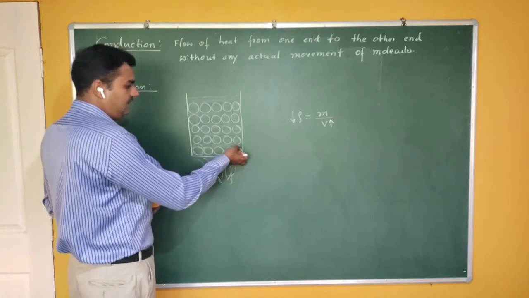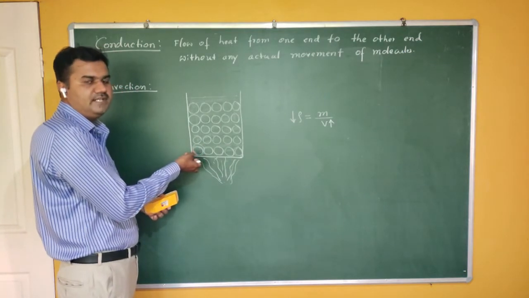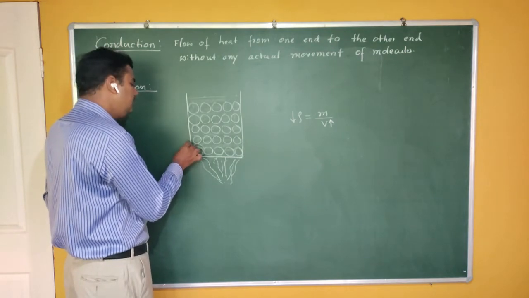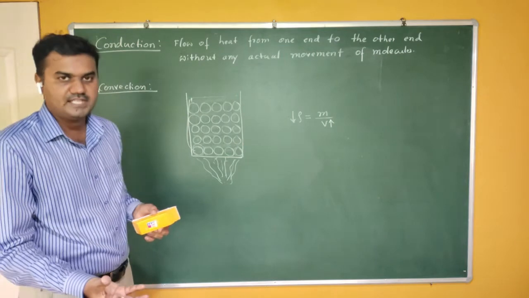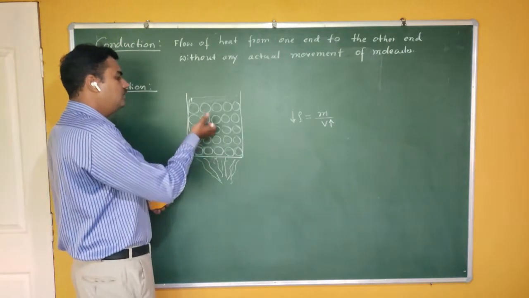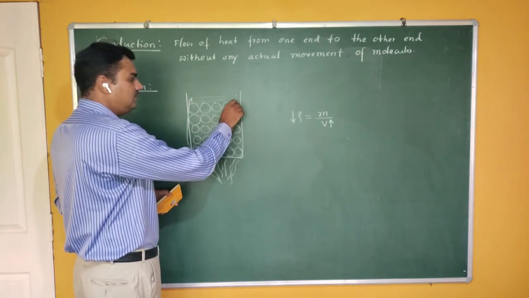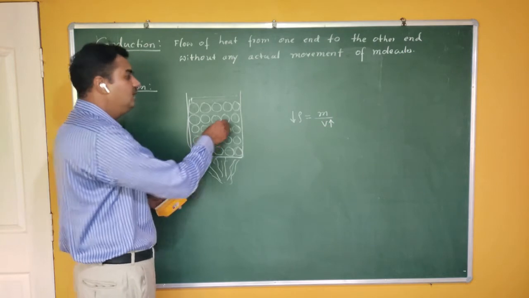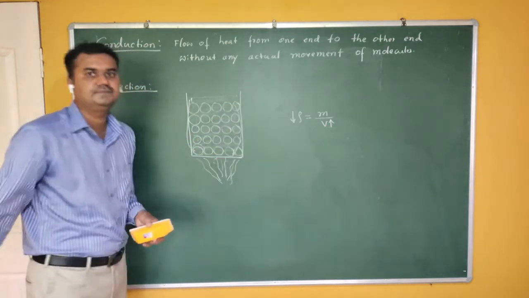As you can see here, this is a layer of molecules, and now they have lesser density. As they have lesser density, they should go to the upper side. So these molecules go to the top of the surface, and the molecules present at the top, which have more density, come to the bottom.